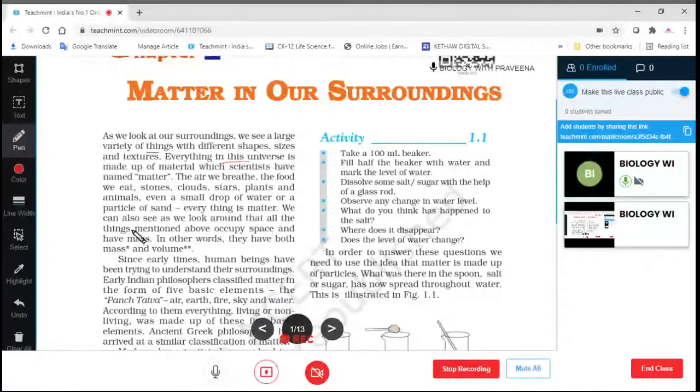We can also see as we look around that all the things mentioned above occupy space and have mass.